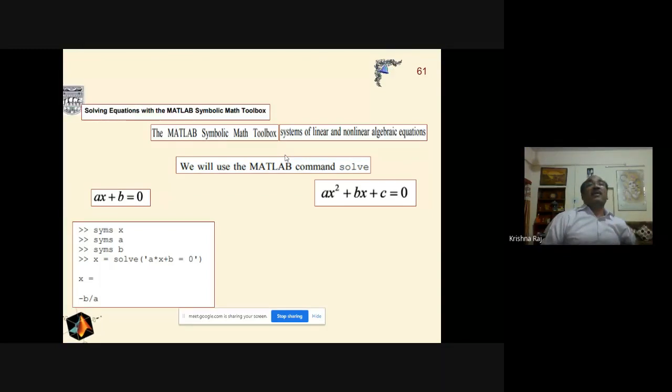Now if we arrange those commands in a particular, systematic manner in order to get some result, then that will be named a program, and it is saved as a .m file.